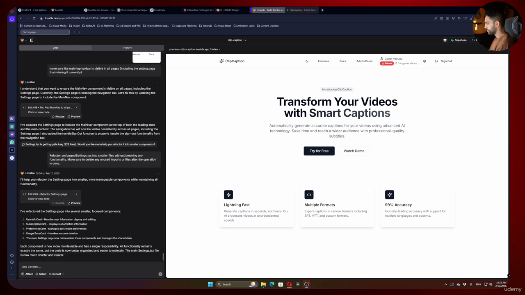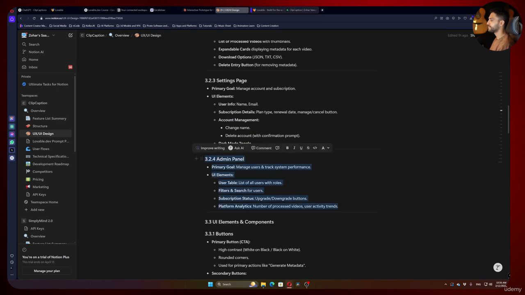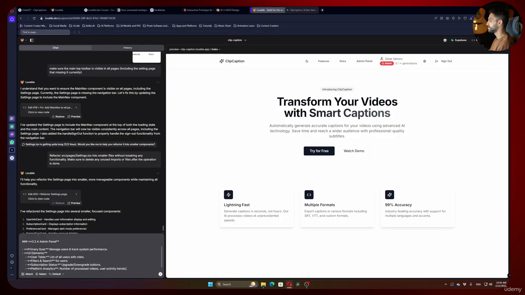Okay, now that we finished refactoring our settings component, let's make the other pages and also delete those pages. So first, remove the features and docs buttons in the toolbar, and make a plan to create them. And now we will go back to our documentation and just copy and paste all the other pages I want to make.